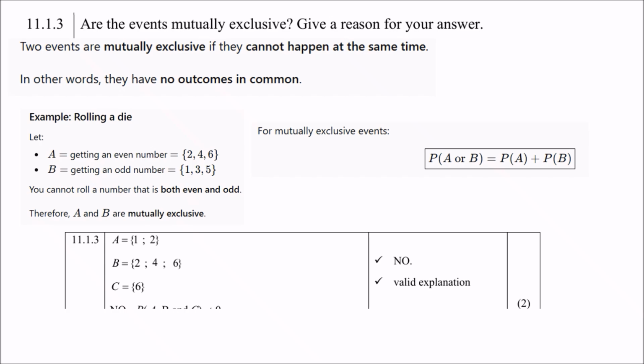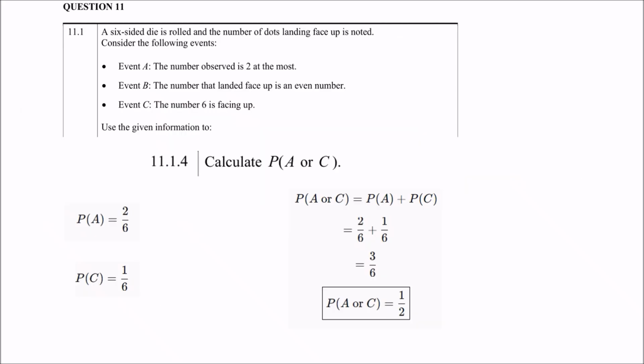11.1.4, calculate the probability of A or C. Now remember the formula for A or C is equal to probability of A plus probability of C, because remember they are mutually exclusive. Now remember previously we've determined that probability of A is 2 over 6 and probability of C is 1 over 6. So therefore 2 over 6 plus 1 over 6 is 3 over 6. So therefore the probability of A or C is a half.